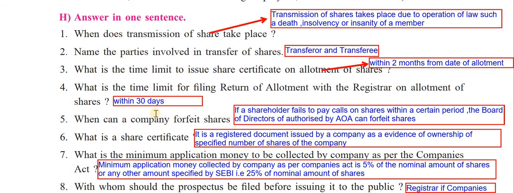For example, here, what is the time limit for filing return of allotment with the registrar on allotment of share? The time limit for filing return of allotment with registrar on allotment of shares is within 30 days. This is how you are supposed to write the answer. Okay, then next is the fifth one, that is